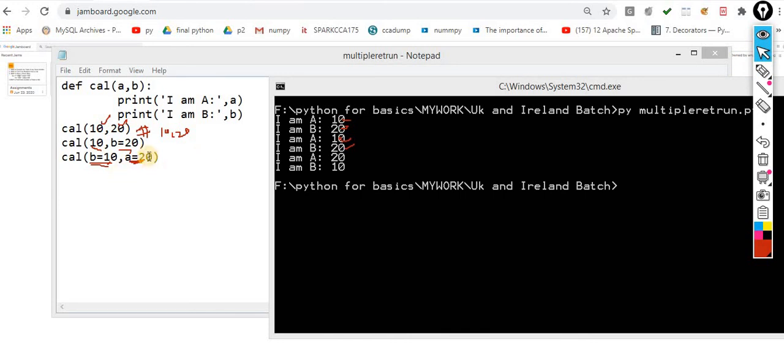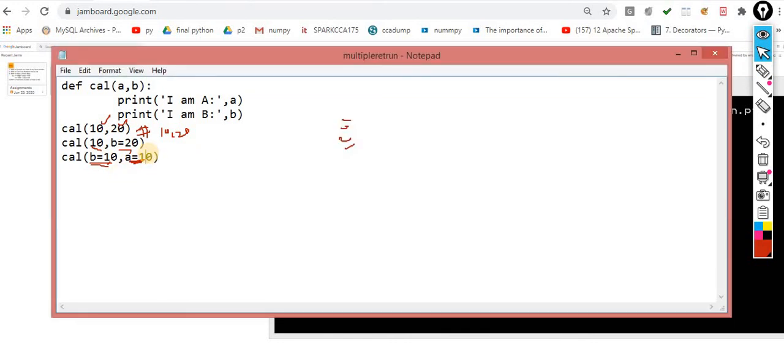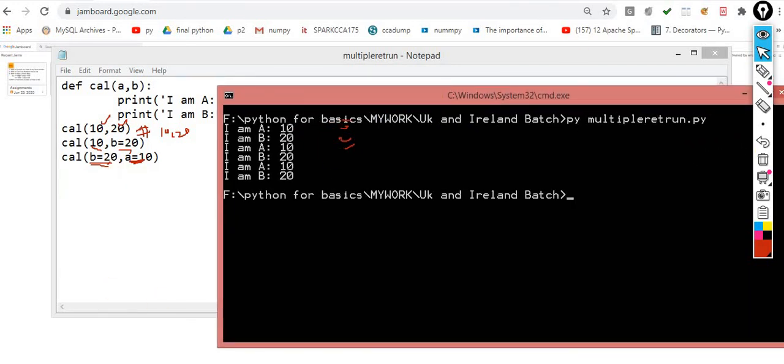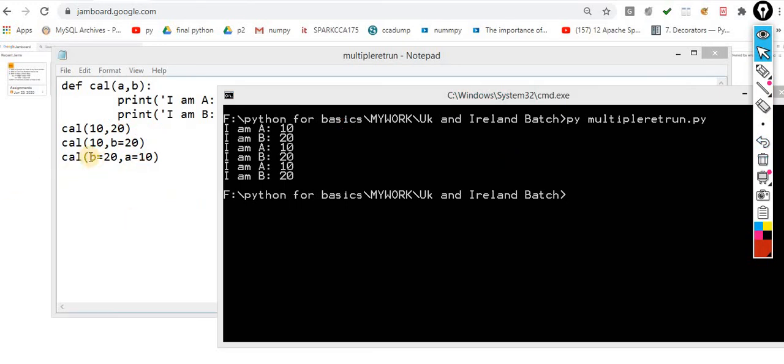So let me remove this confusion. a 10 and b 20. In both of the cases, you will get the same output. You can observe the order: I call b first and then I assign the value to a. So this concept is called keyword argument.